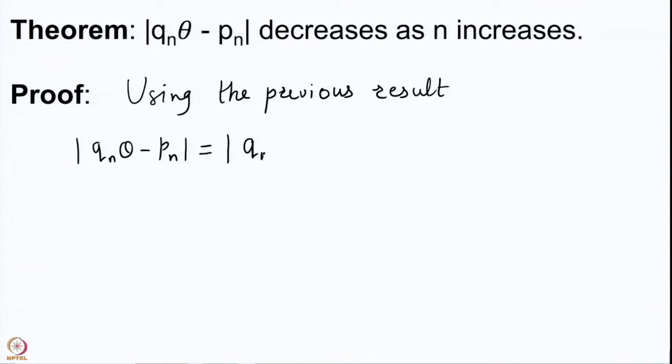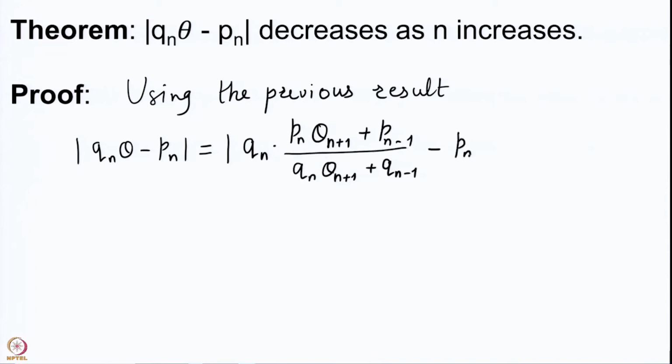So, we have qn into pn theta n plus 1 plus pn minus 1 upon qn theta n plus 1 plus qn minus 1 minus pn.